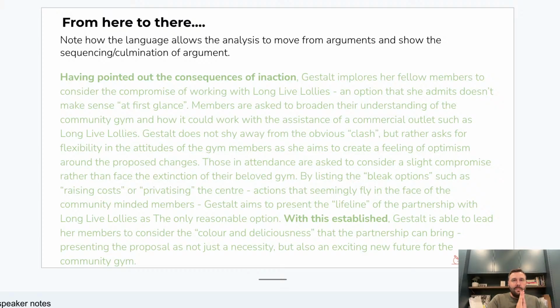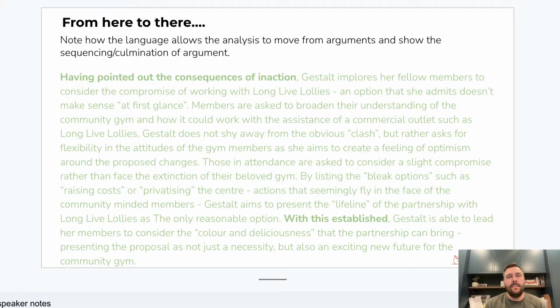The first argument is this. The second argument is that. The third argument is that. Students that just work chronologically through the piece, all right? It's not a rule to say that you can't do well if you do that. I've seen plenty of really good ones that do, but generally they tend to treat the arguments like they're these standalone things, and it doesn't really show that overall sort of holistic understanding of it.